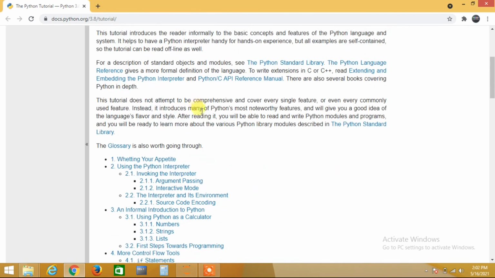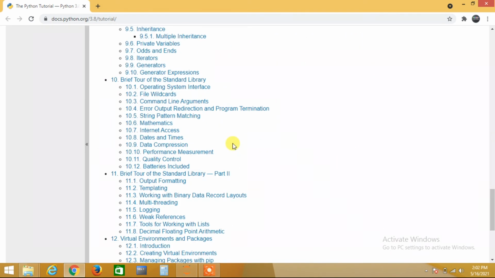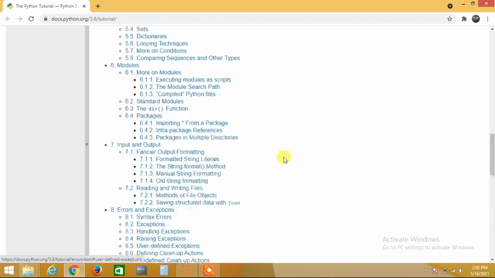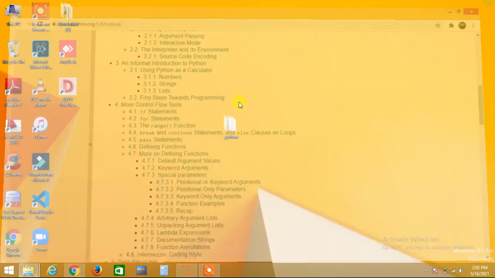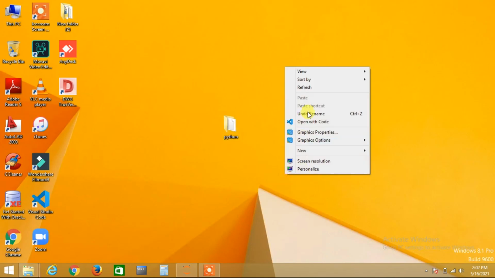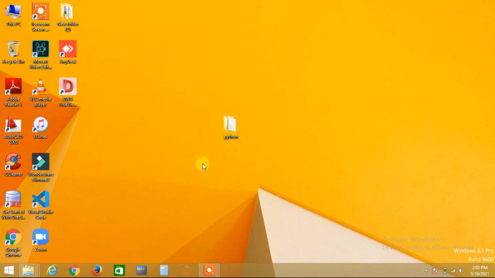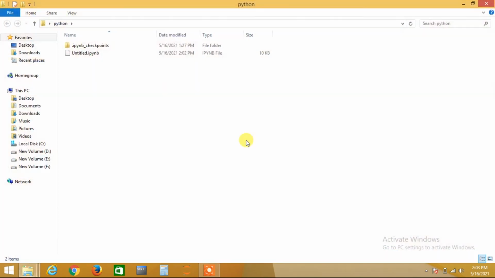And this is the tutorial which I cleared. This is the document where you can know, if you type all this, which topics are here and there, like inheritance, polymorphism, all those things. Okay, just close this one. Like we already closed, right? Here we completely closed our program. Then open. After you open the program, you will see ipynb checkpoints. Just leave it, this is a cache folder. This is our file actually, python.